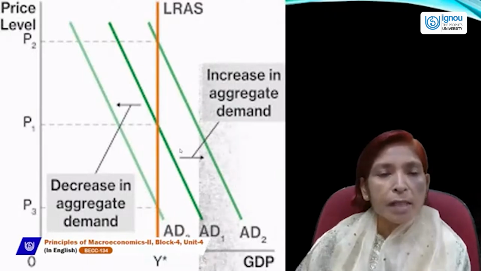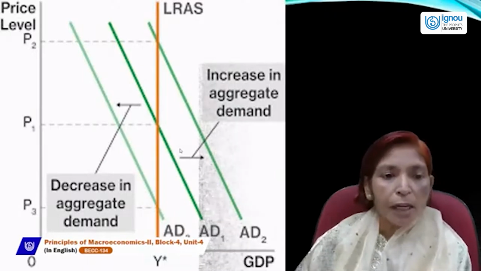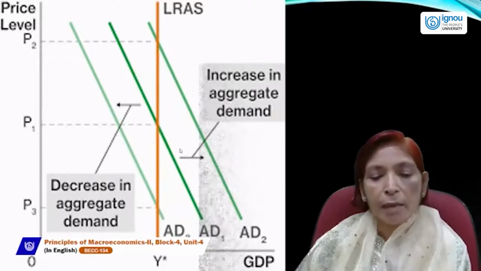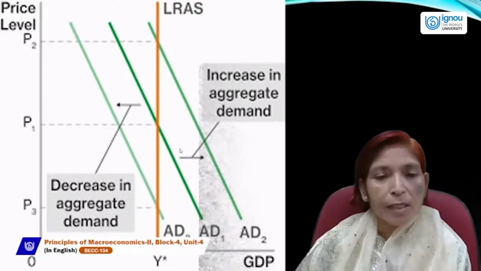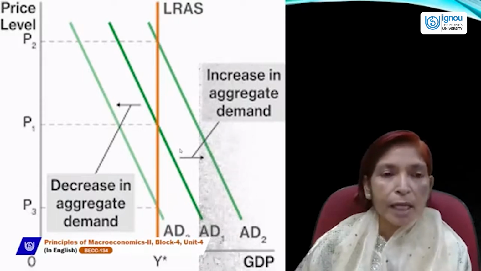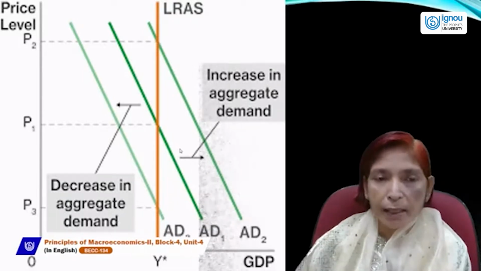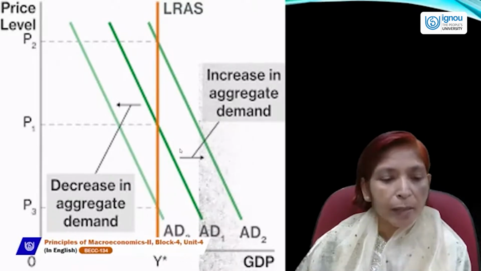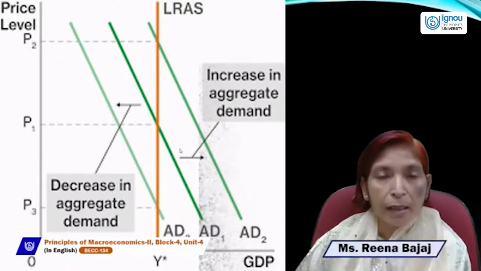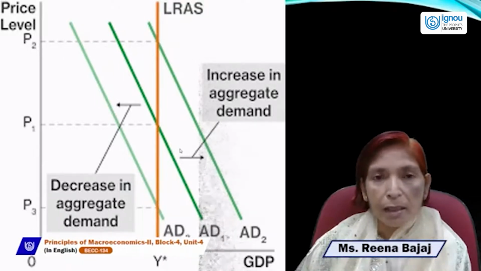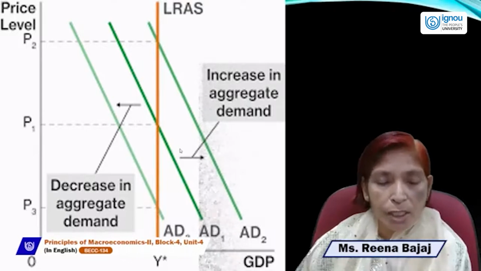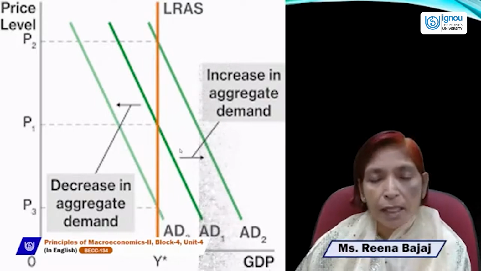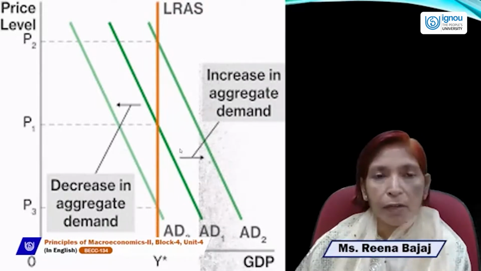Next, this diagram can change: price and output can change if there is a change in aggregate demand. As you know, the LRAS curve is always vertical and the aggregate demand curve is always downward sloping, and where both curves intersect each other, the equilibrium point is determined. At this equilibrium point, the price level and income level will be determined. Here the income level is Y star. It means there is no difference between real GDP and potential GDP. GDP will remain constant, whether there is an increase in AD or a decrease in AD.